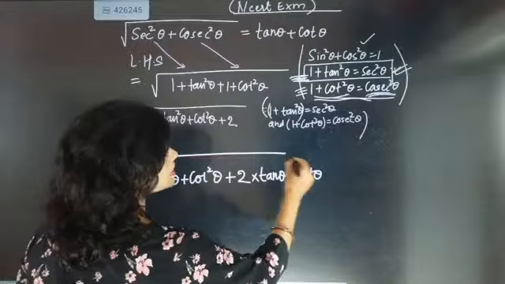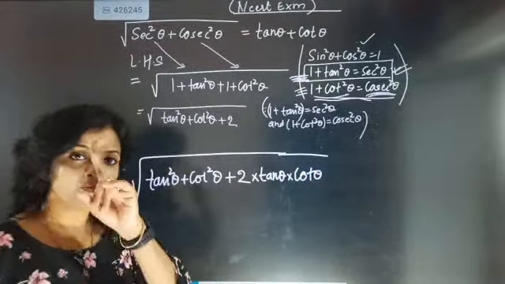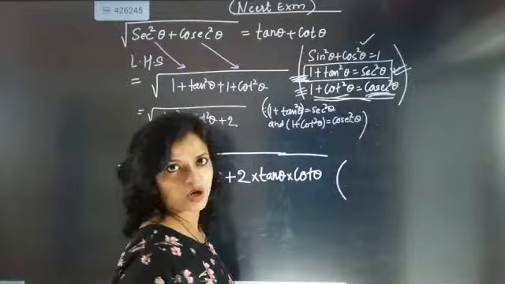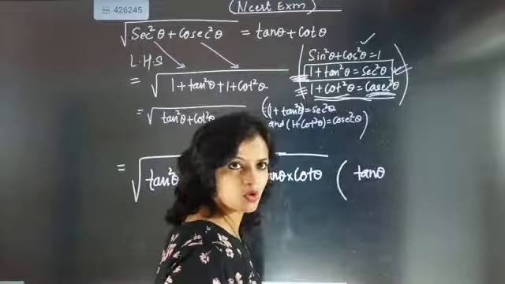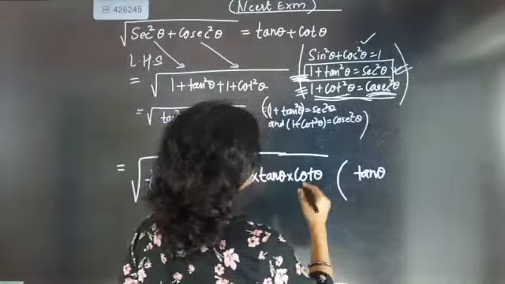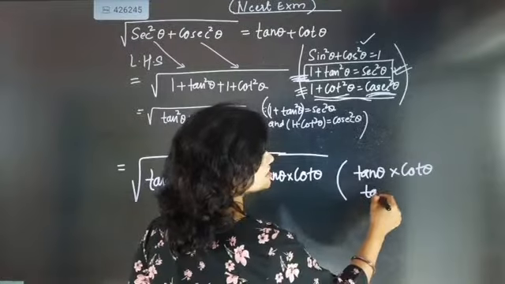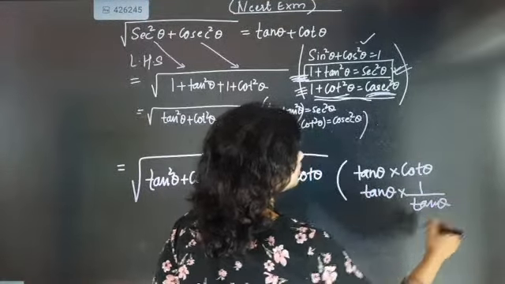Then you will be asking, why ma'am you have multiplied with tan theta and cot theta? Everyone knows that tan theta and cot theta are reciprocal of each other. So now if you multiply tan theta with cot theta, cot theta is nothing but 1 by tan theta. Cot theta is reciprocal of tan theta, na?